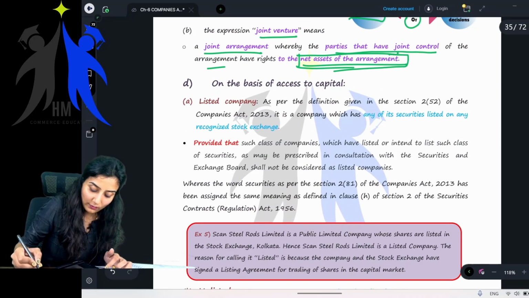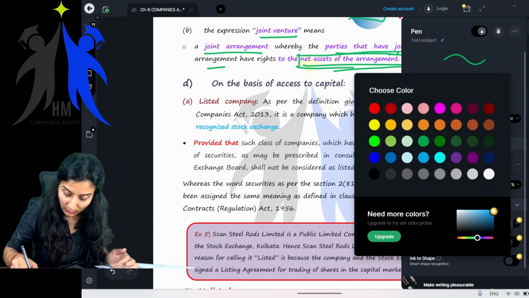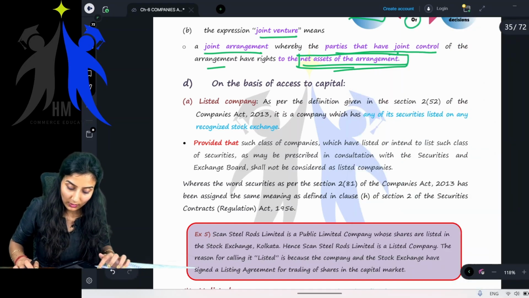Okay, on the basis of access to capital. On the basis of access to capital, right? Okay, fine. Ma'am, what is this?